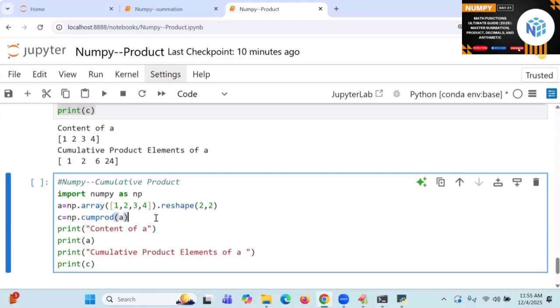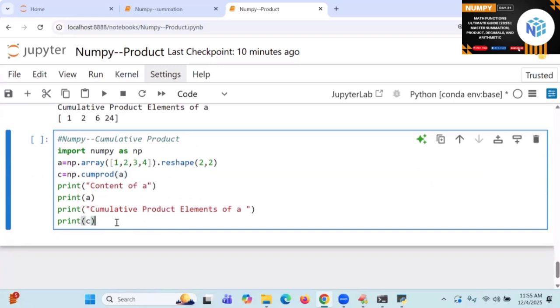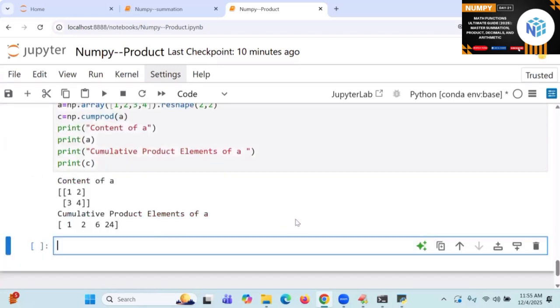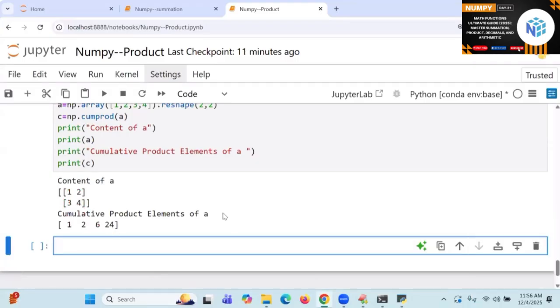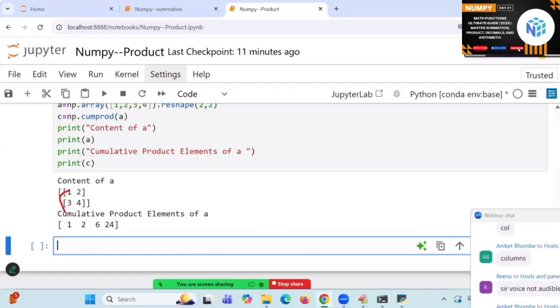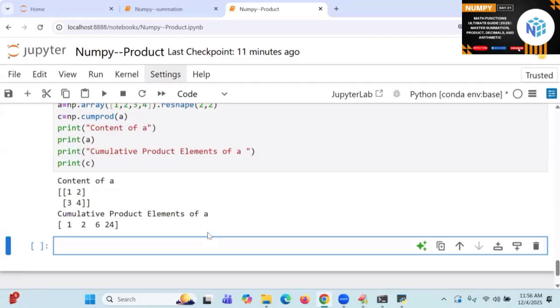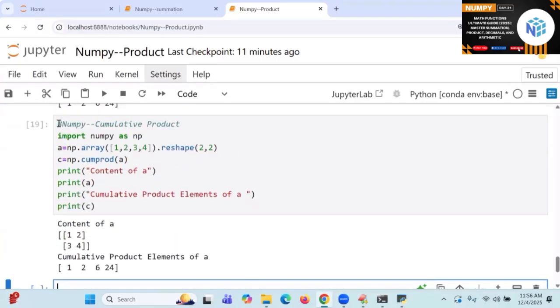Here I am not going to mention any axis. What will be the values which will be coming? You see. 1, 1 into 2 is 2, 1 into 2 into 3 is 6, 4 into 3 into 2 into 1 is called 24. Are you following me? 1 into 1, 1. Next 2, 2 into 1 is called what? 2. Next 3, 3 into 2 into 1 is called 6. Then 4 into 3 into 2 into 1. That is looking like 1D only, flattening and then doing the cumulative product. Right.